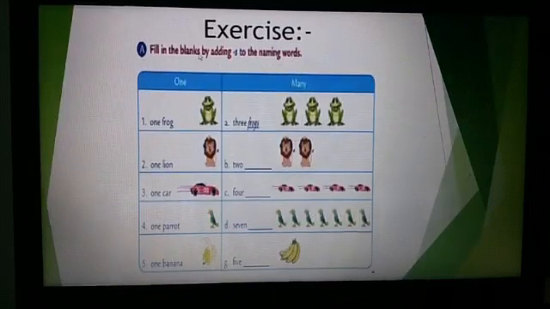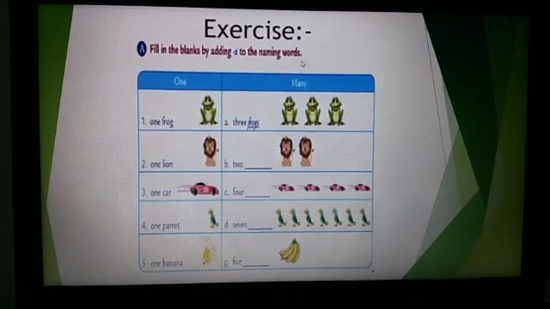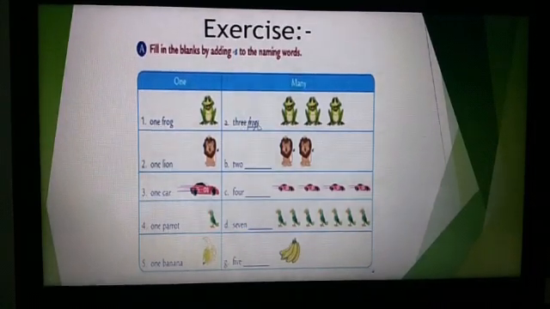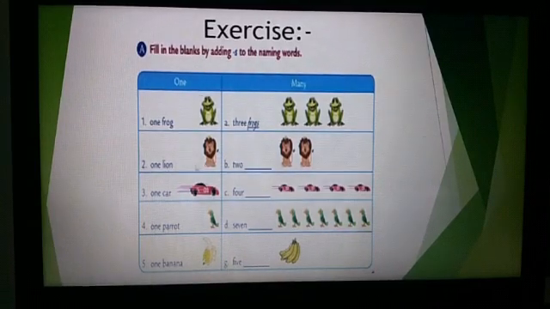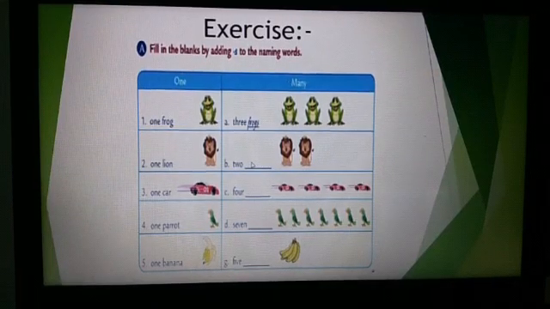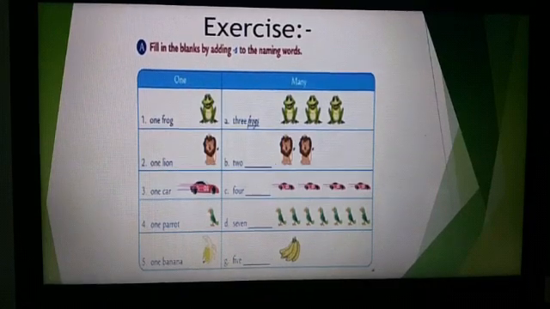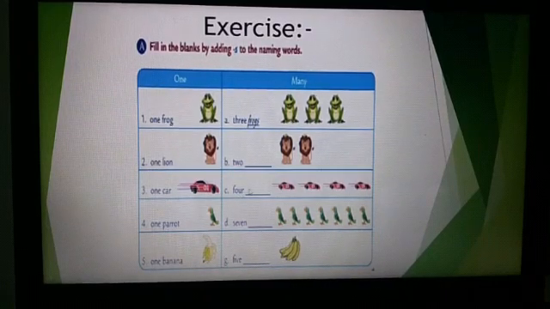Exercise first. Fill in the blanks by adding s to the naming words. Now here in this image you can see one frog. The first one is already done. 3 frogs. S is added. Now one lion. And here how many lions are there? 2. So it becomes 2 lions. One car. Here how many cars are there? 4. So it will become 4 cars.